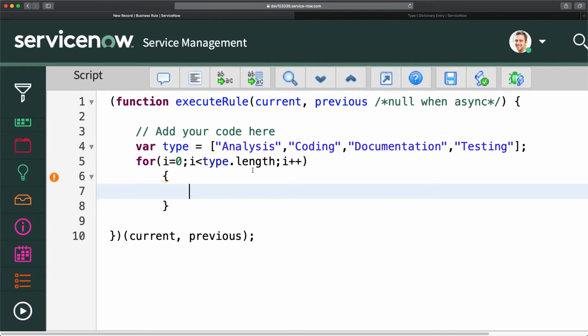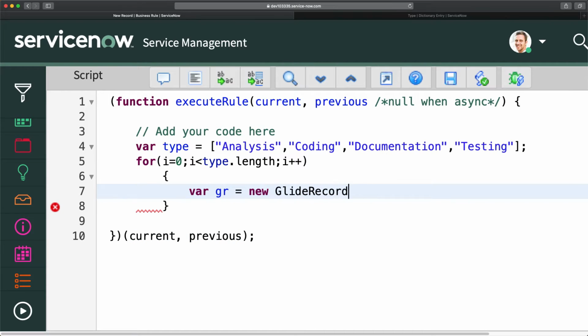Now we are going to loop because we will create 4 records. So we will write a script which will create 1 record, and then with the help of this loop, it will create 4 records. And how exactly we will create it? So we have to insert it. For that, we will do var, we will create a glide record variable. So we will do new